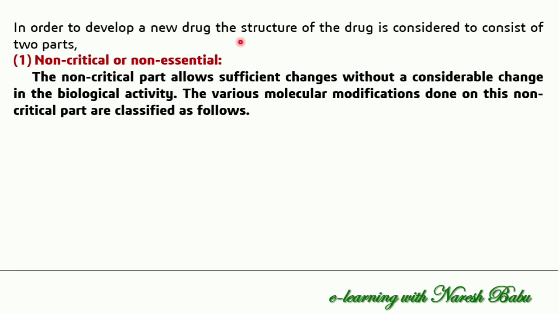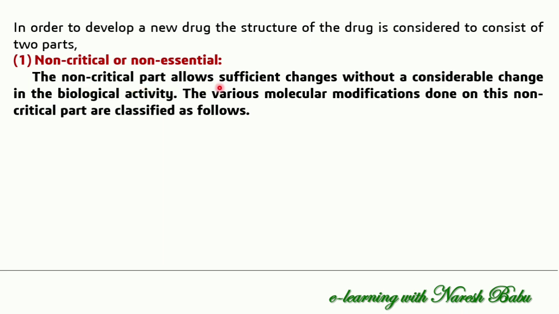In order to develop a new drug, the structure of the drug is considered to consist of two parts. Any drug, if you are considering a new drug, we need to see that two parts are present: one is the non-critical or non-essential part, and the other is the critical or essential part. The non-critical or non-essential part is the part that allows sufficient changes without considerable change in the biological activity. If you change this group or functional group or moiety in the drug molecule, that is not going to affect the biological activity.